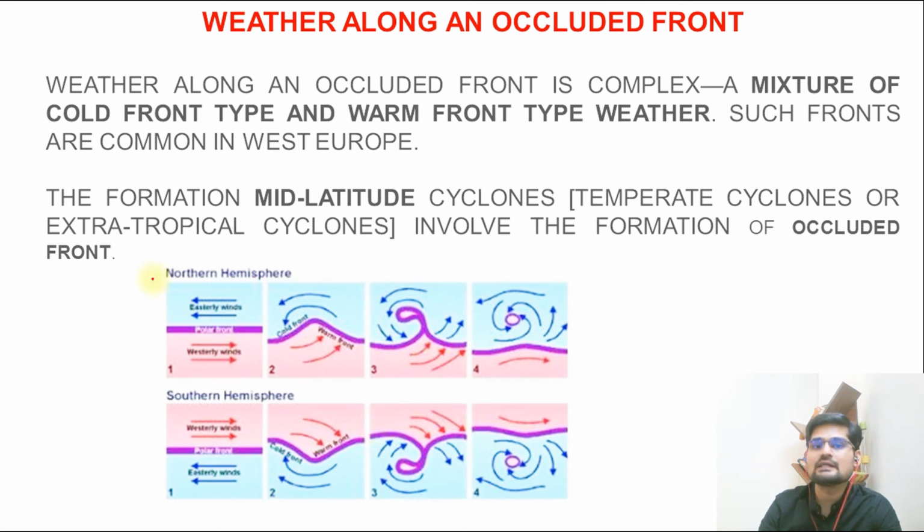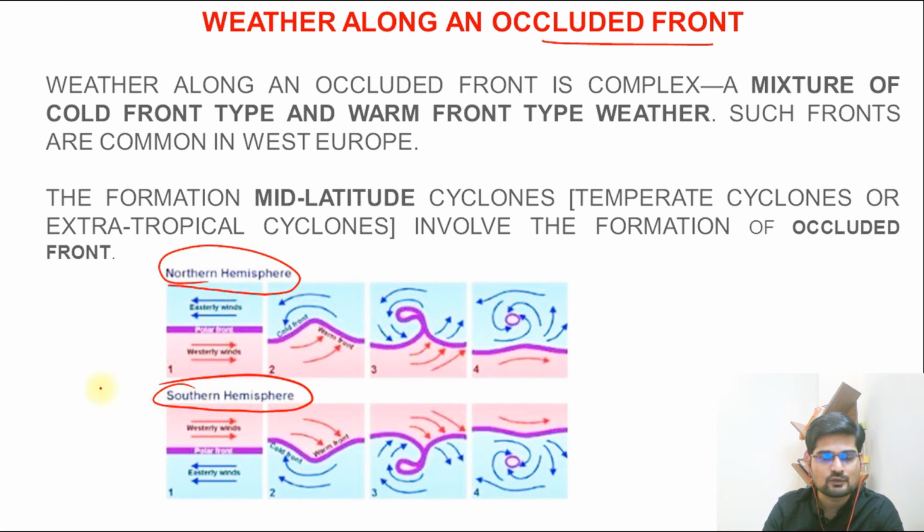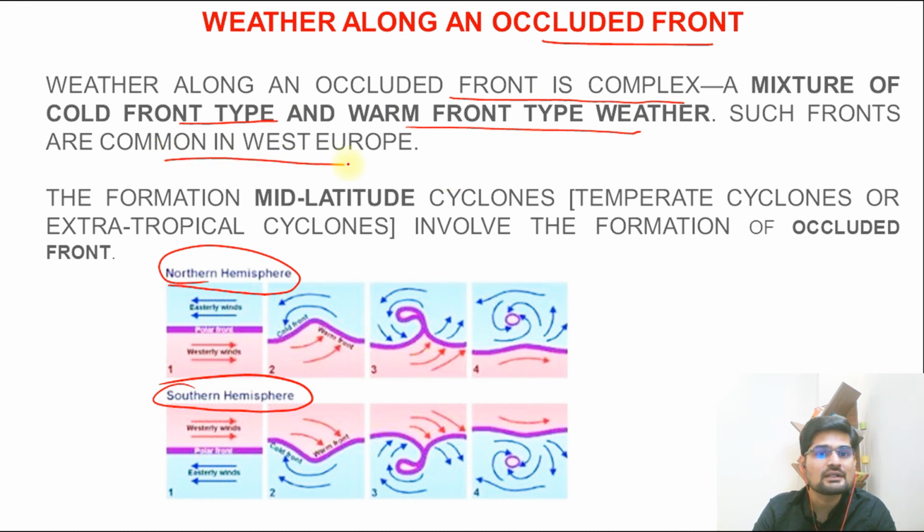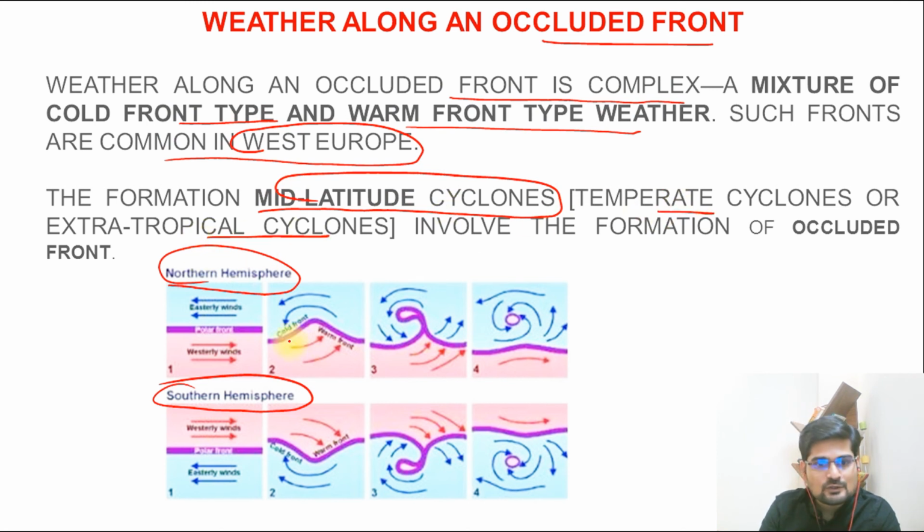So how will the weather be along this kind of occlusion if it happens? Now remember, it will be different in different hemispheres, the northern hemisphere and the southern hemisphere. So weather along an occluded front is complex, because you see this is an action here. It is a mixture of cold front type and warm front type of weather. Such fronts are common in Western Europe basically. This is the formation of mid-latitude cyclones, which are also called temperate cyclones or extratropical cyclones. So remember, this is the cold front, warm front. Now it is coming inside gradually. You see here, this whirling action is being created anti-clockwise in the northern hemisphere and clockwise in the southern hemisphere.